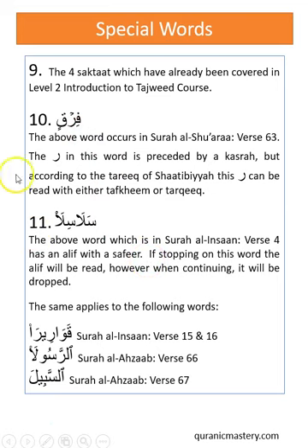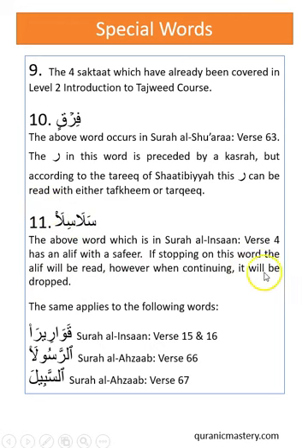Now, the number 11 is specifically for the word salasil, salasila or salasila. Now, the above word, which is in Surah Al-Insan, verse 4, has an alif with a safir on it. And we already mentioned that the safir means that we do not say this alif. So if stopping on this word, the alif will be read.